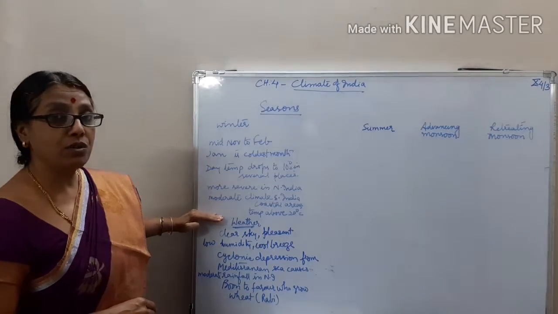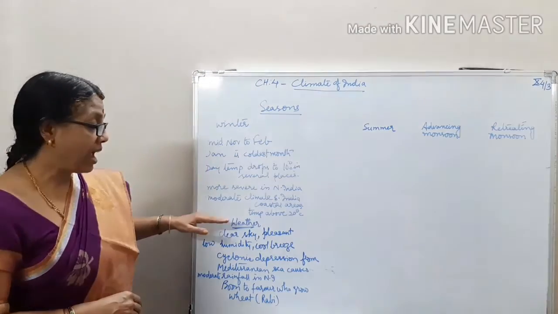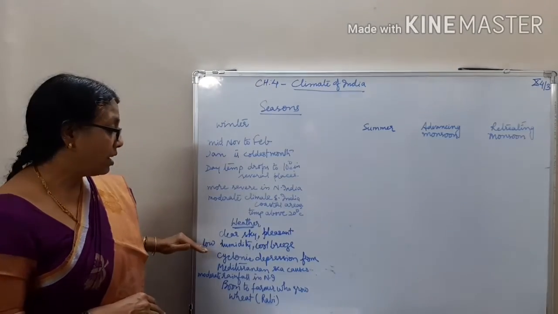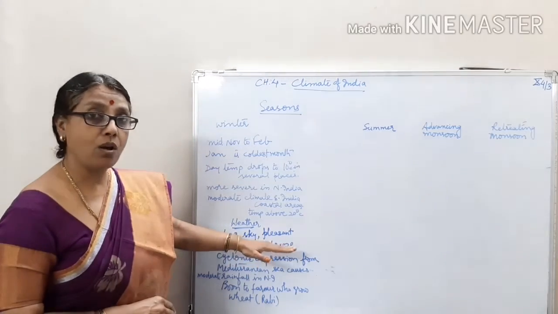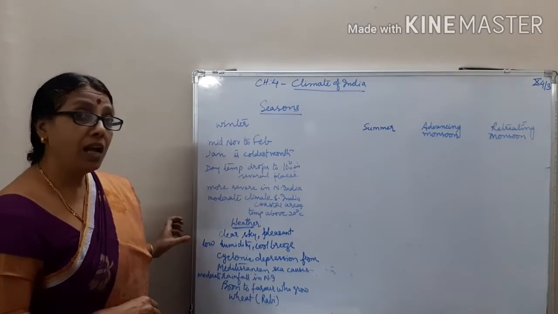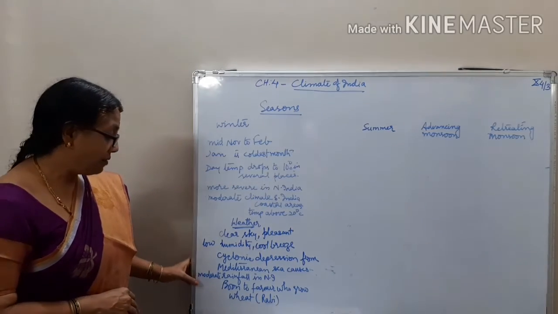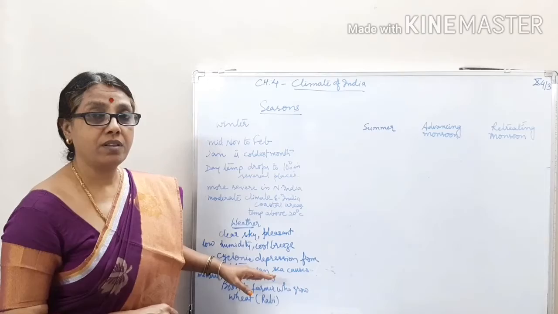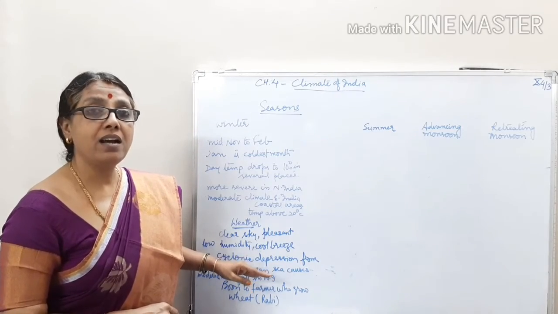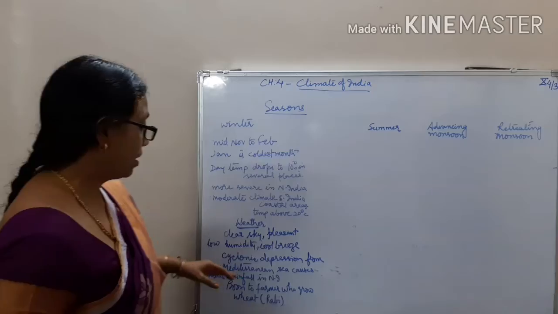Weather conditions during winter: the sky is very clear and pleasant. The weather is pleasant with clear sky and low humidity, and cool breezes blow all the time. We get cyclonic depressions from the Mediterranean Sea, children, which cause moderate rainfall in northern India. India lies in the dry northeast trade winds belt.